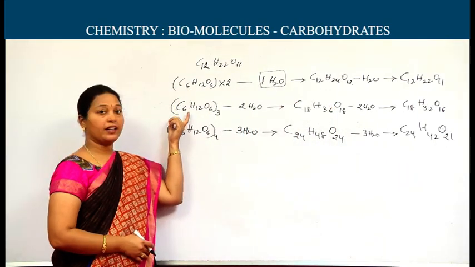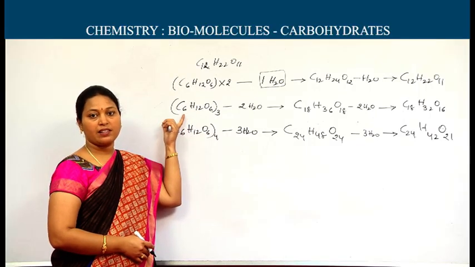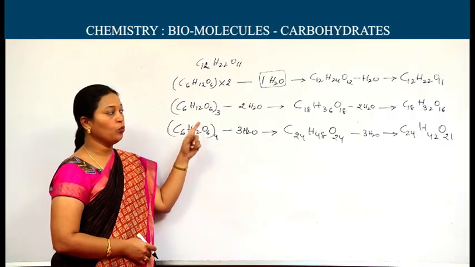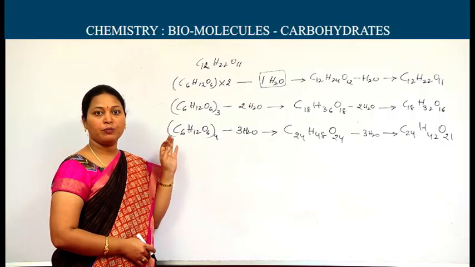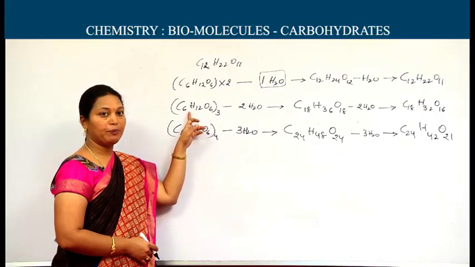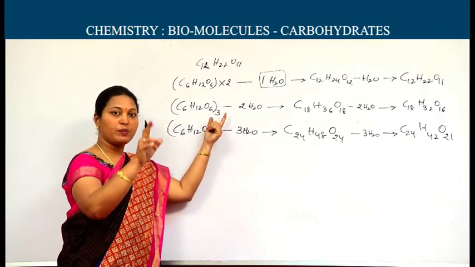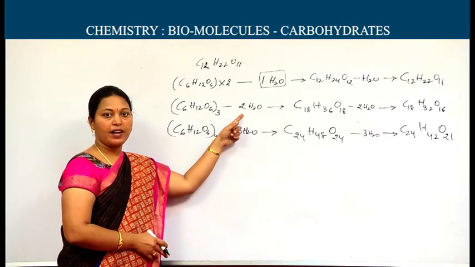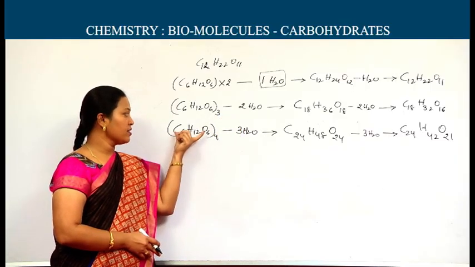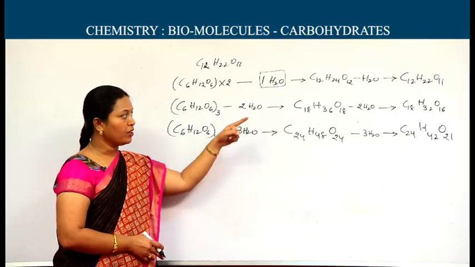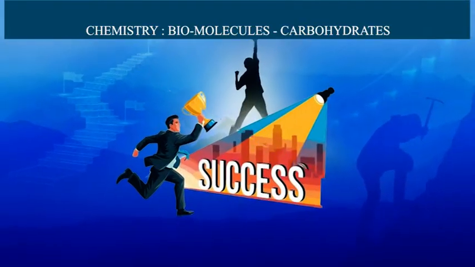Once, the trisaccharide raffinose formula was asked in the AIEEE exam. The formula is C18H32O16. It may not be simple to remember. If you remember this method, multiply with the number, followed by subtracting one less than that number of water molecules. If they ask you to write about pentasaccharide, C6H12O6 into 5 minus 4 H2O. Like that we can write the molecular formula for the saccharides.